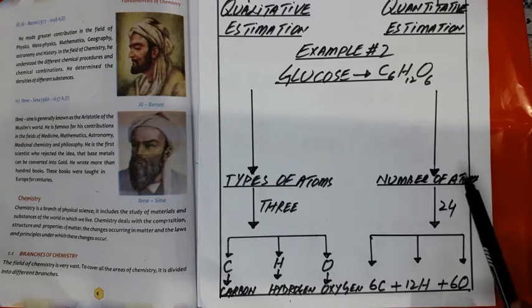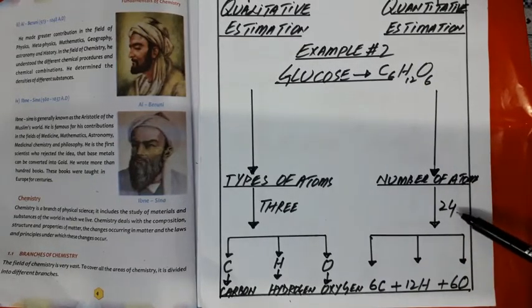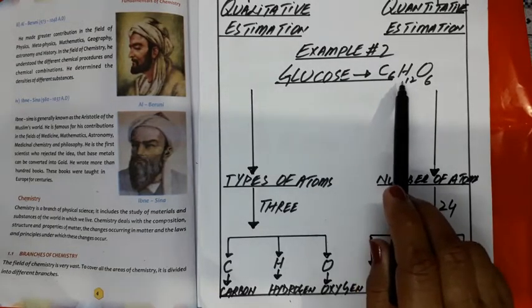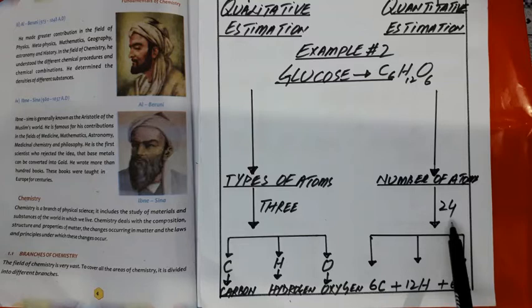The second important thing we have to get is the quantitative estimation. Quantitative estimation means how many atoms there are in one molecule of glucose. On adding C6, meaning 6 carbon atoms, plus 12 hydrogen atoms plus 6 oxygen atoms, we get the answer 24. It means one molecule of glucose is made up of a total of 24 atoms: 6 carbon atoms, 12 hydrogen atoms and 6 oxygen atoms. This is the information we got from quantitative and qualitative estimations of the glucose molecule. Similarly, the same estimation can also be applied on any other substance given to you.